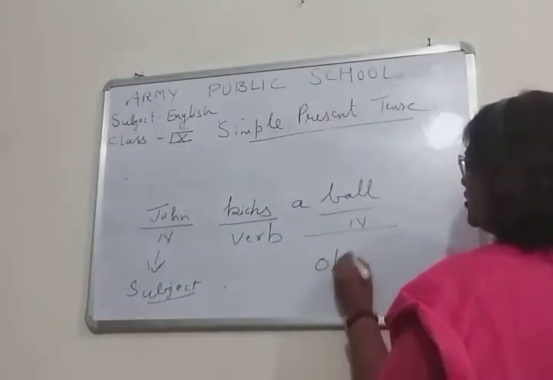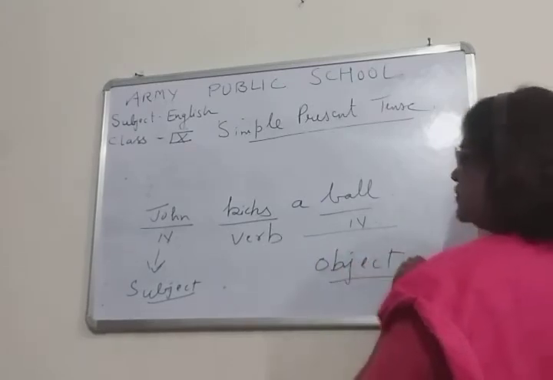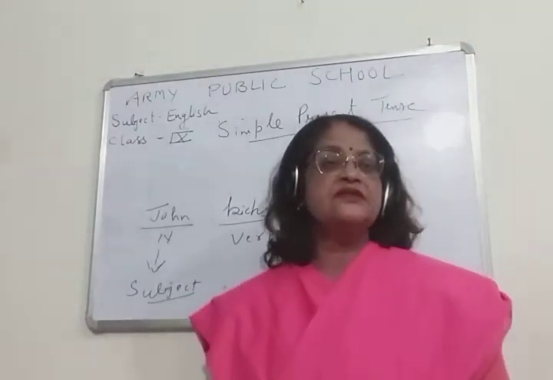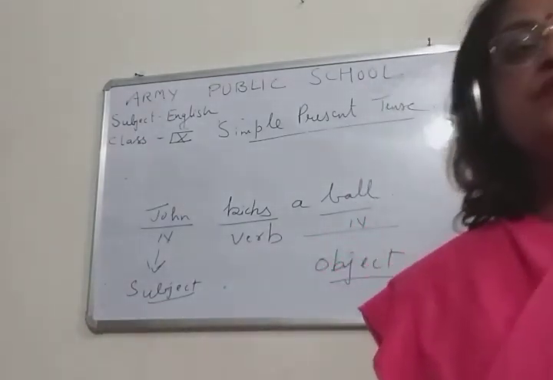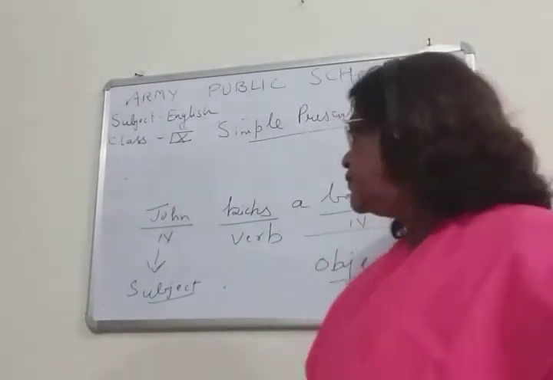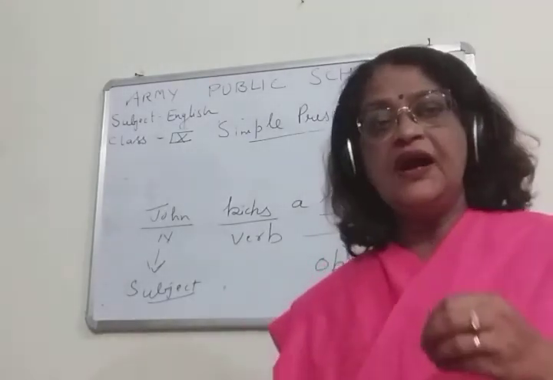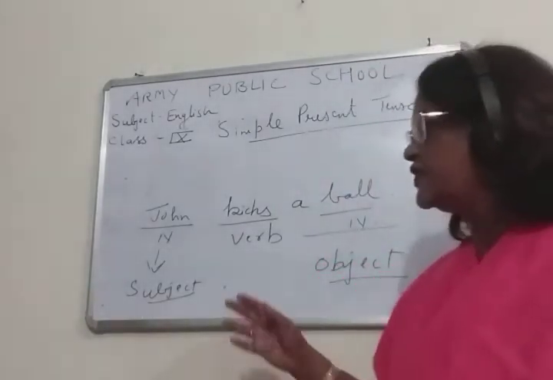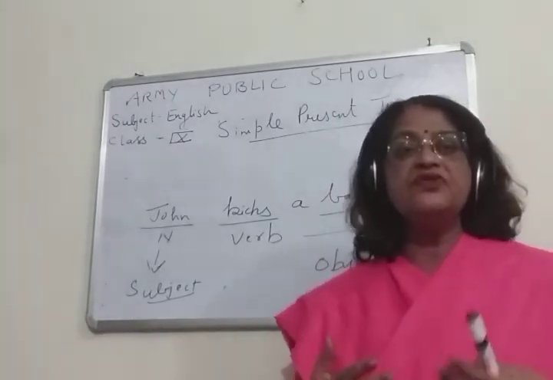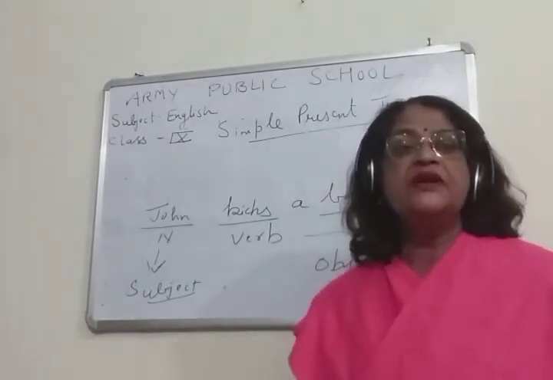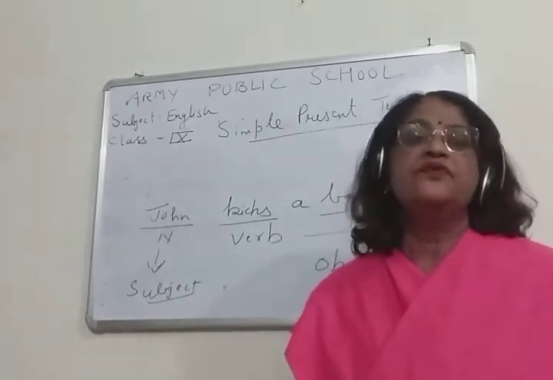This is very important. If you do not know this, you won't be able to understand the structure part in a sentence. This is the basic of English grammar. Some basic tips I will be giving you so that you will be able to understand your lesson well.